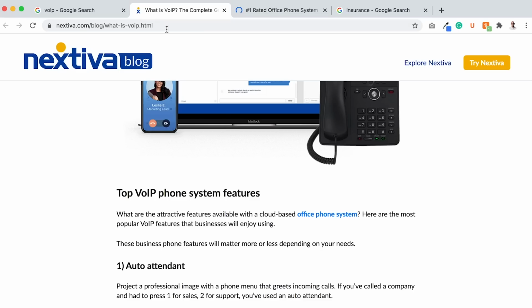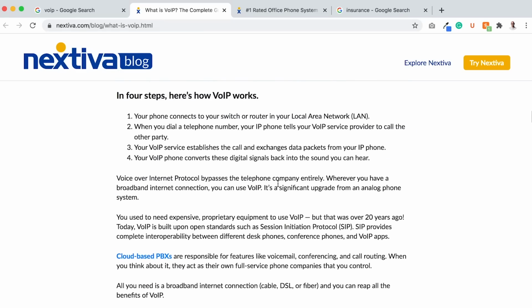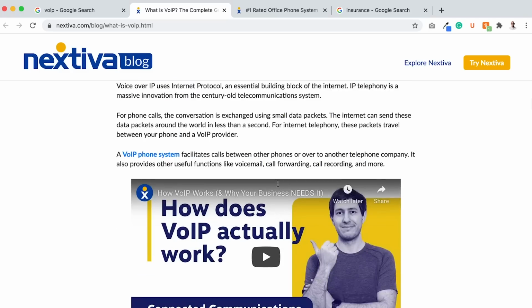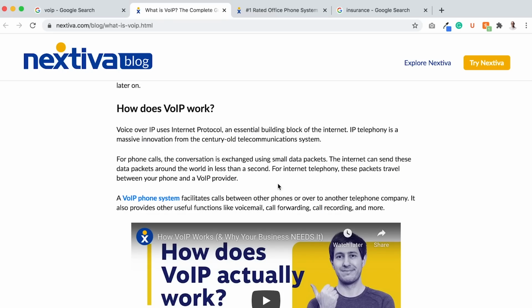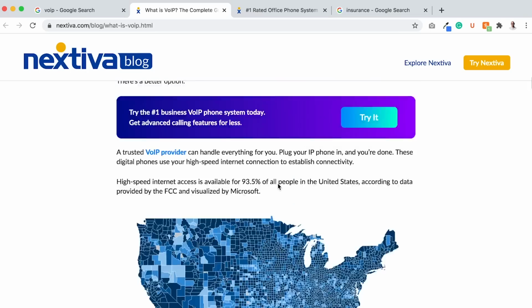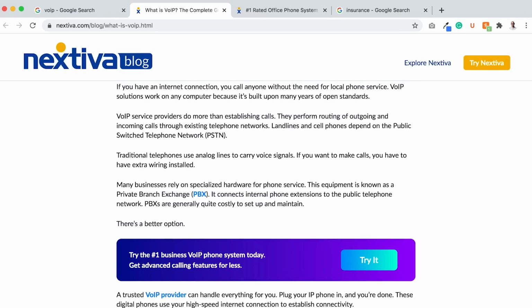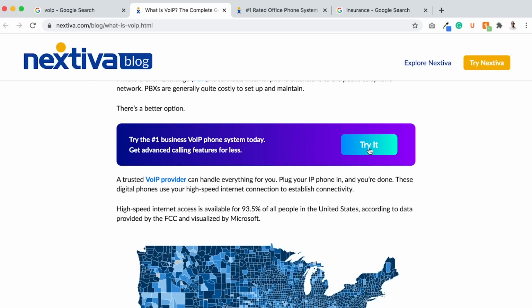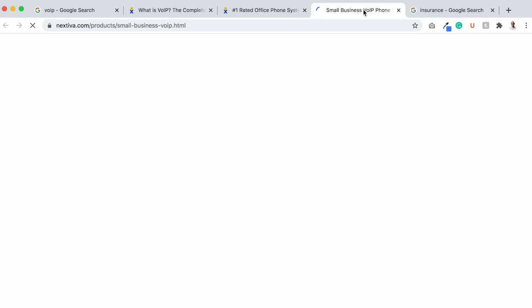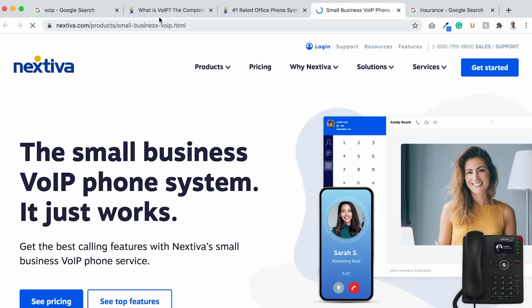So the point I'm trying to make is, one, this is a great example of an article to copy if you're trying to rank for any head term that's super competitive. You can create that what is type of article. Two, if you want to convert, you need to have the call to action. So they have a call to action in the header that floats. They have images within the article that you can click through, right? Try the #1 voice over IP phone system today. I can click on it and it takes me to another landing page where I can try it.